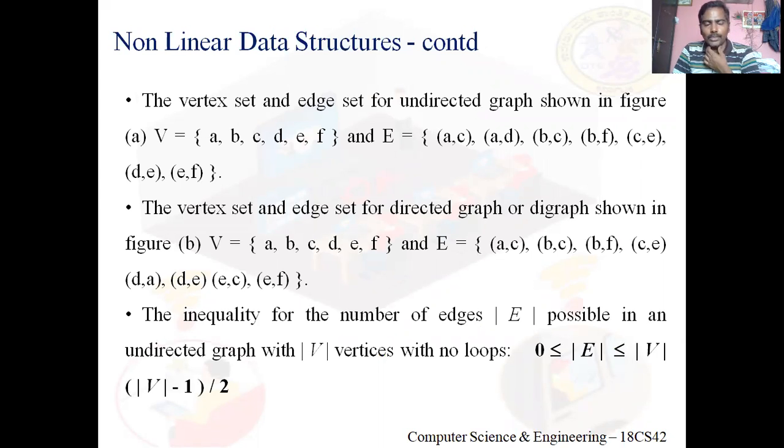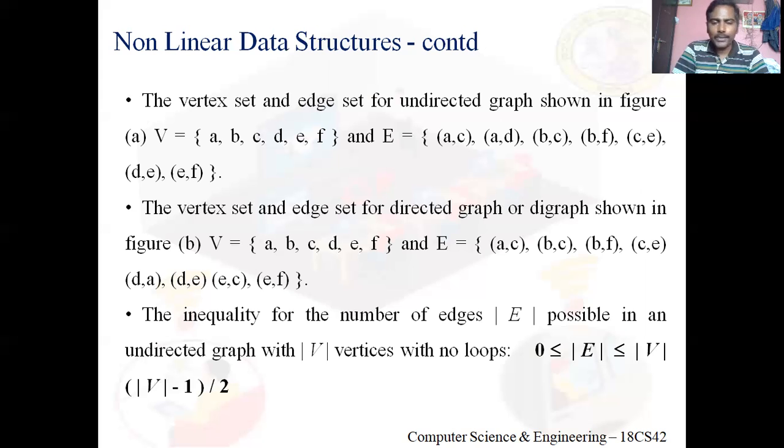Clear? So this is how we represent edges. Got it? If it's an undirected edge, suppose there is an undirected edge between A and C, I can represent it as a tuple A comma C or C comma A. But if there is a directed edge from A towards C, then I should represent it as A comma C, not C comma A. Clear?